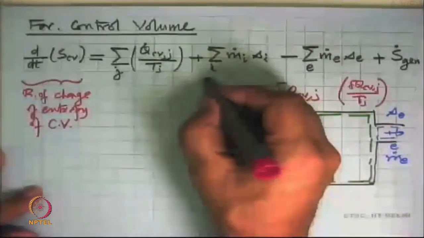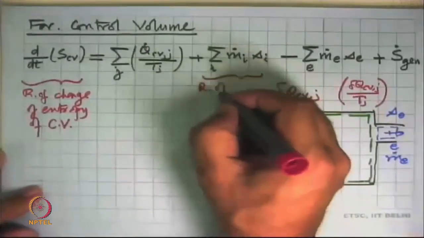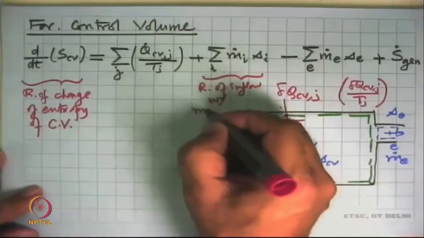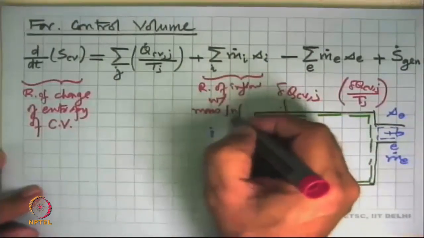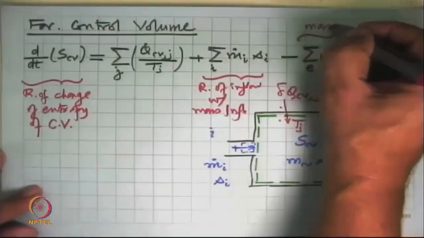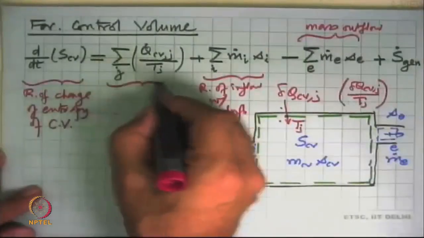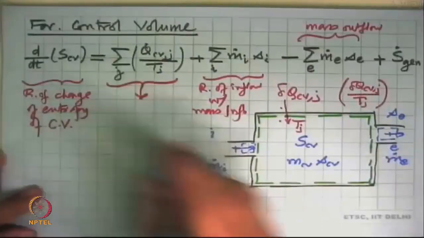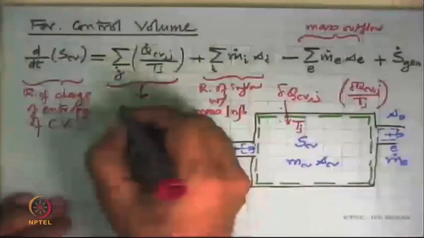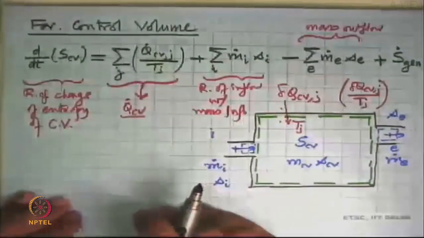But what it is telling us is that this is rate of inflow with mass flow, mass inflow. This is rate of change with mass outflow, and this term is the rate of change of entropy transfer to the control volume across the system boundary due to heat associated with Q dot CV.